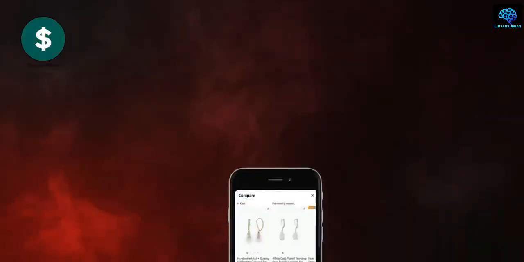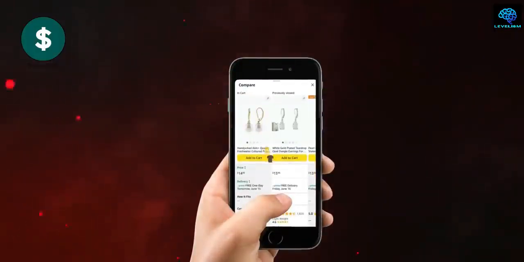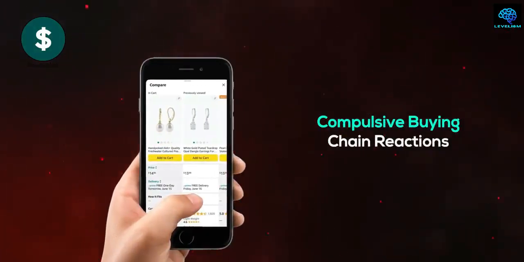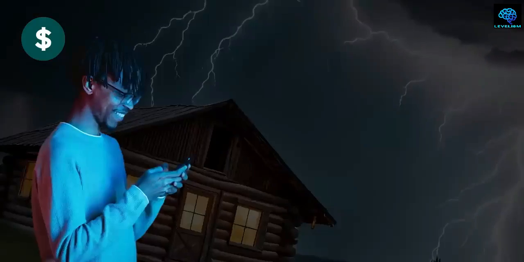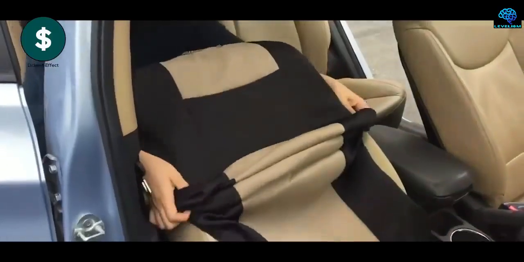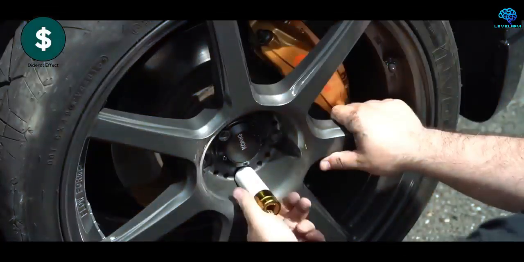Donut effect. The donut effect occurs when people make impulsive purchases after buying something new. For example, after purchasing a new phone, you might end up buying new headphones, a subscription to an app, or even accessories for your car, all due to the chain reaction of compulsive buying.